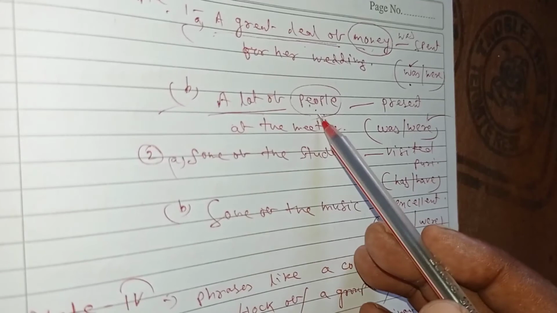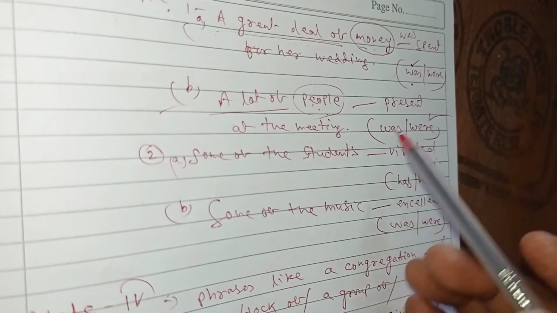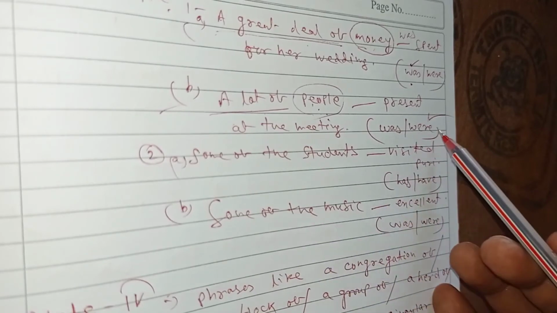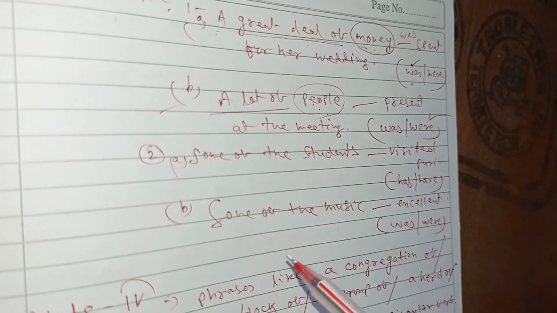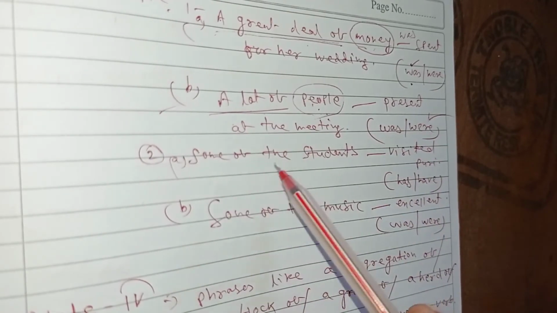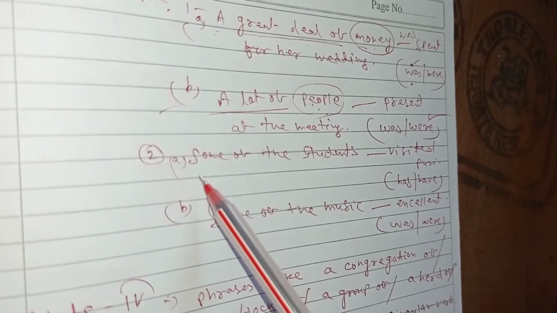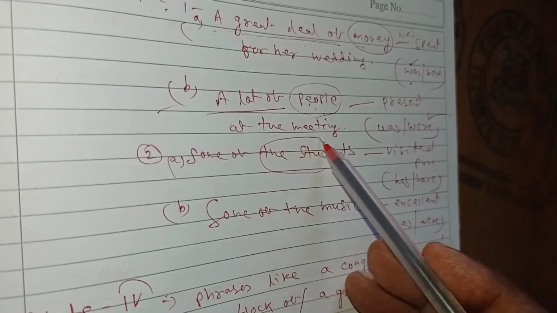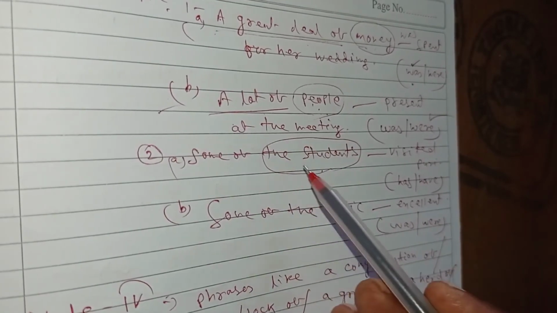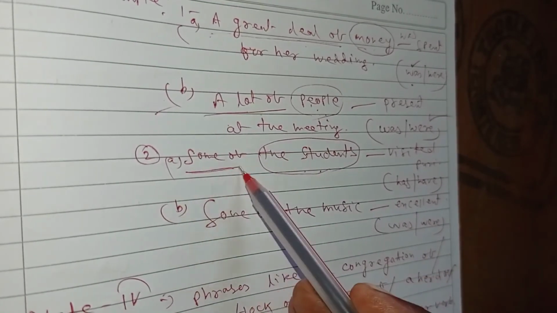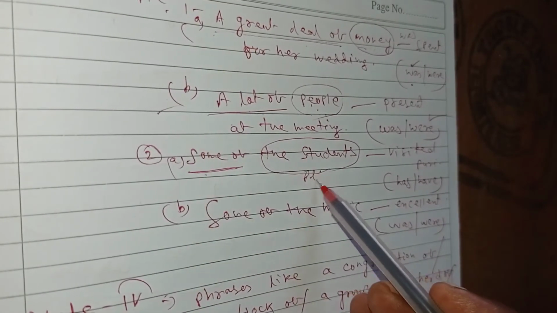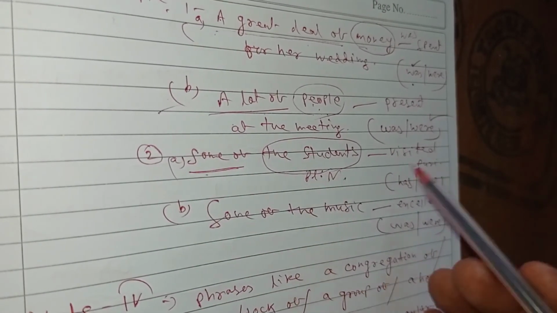A lot of people were present at the meeting. Okay. Similarly, "some of the students." The students is a plural noun, and before that there is the phrase "some of." So after "some of" there is a plural noun, so automatically the verb will be plural.